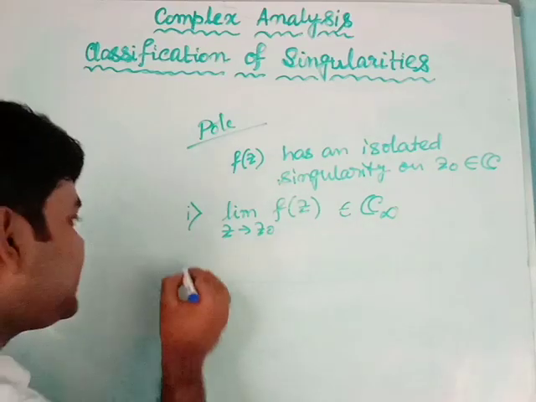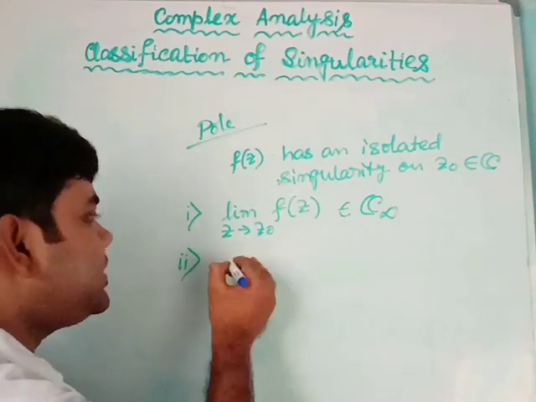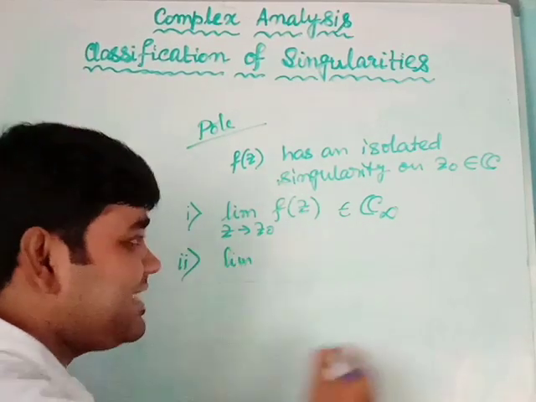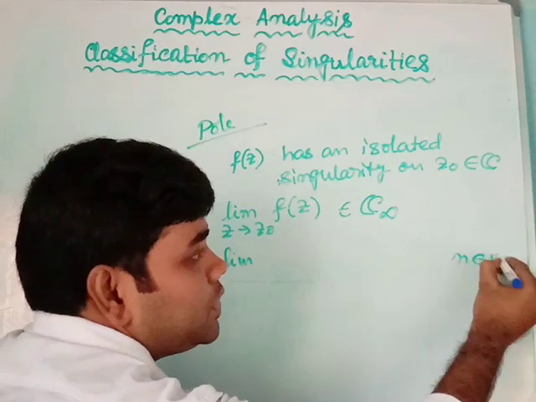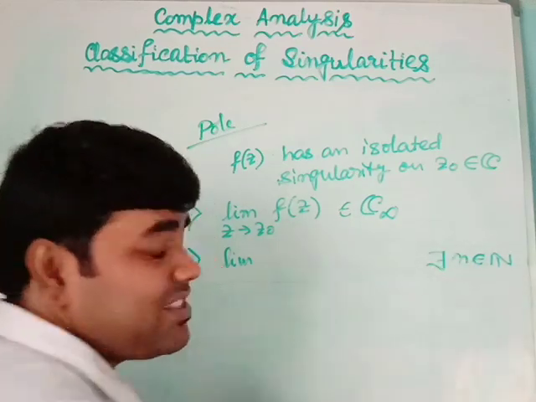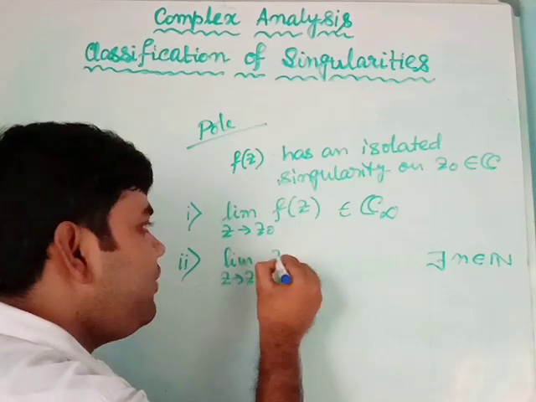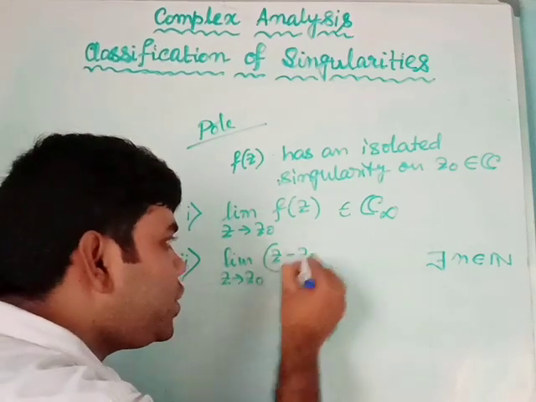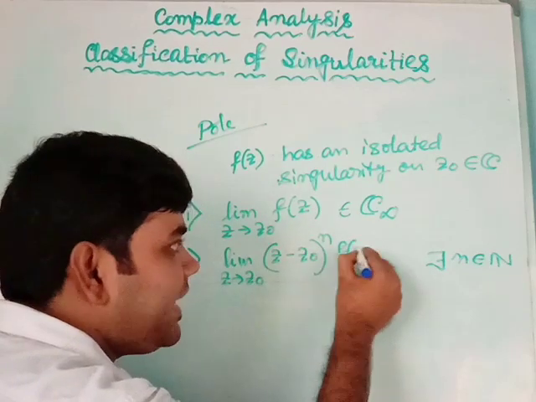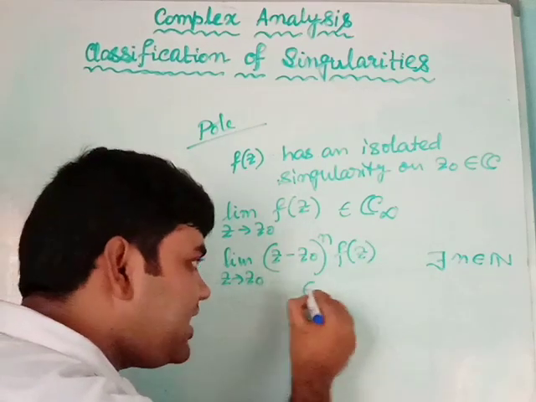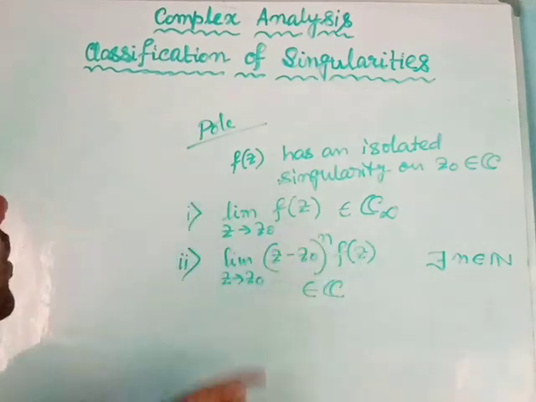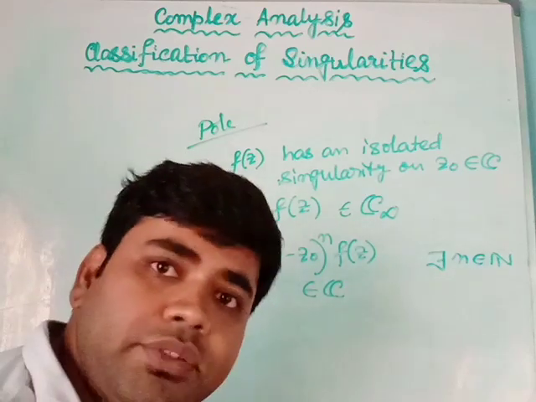And the second condition is there will exist a natural number n belonging to N such that the limit as z tends to z0 of (z minus z0) to the power n multiplied by f(z) will exist finitely. So this is our definition of pole.